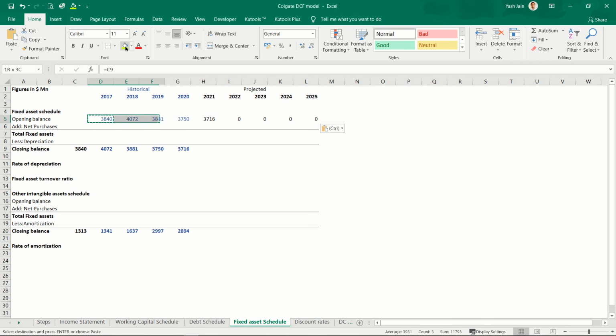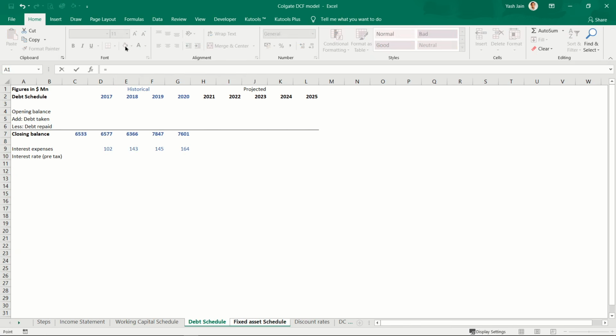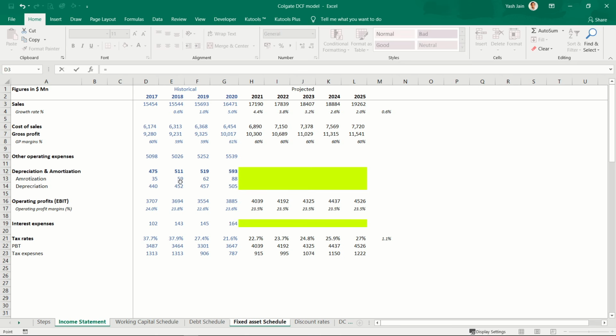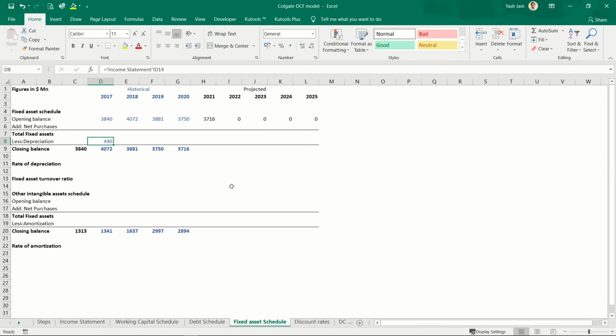Okay, now this is my opening balance. I already know the depreciation amount. I can link it from my income statement. So depreciation for 2017 is this one, 440. Copy and paste. This is my depreciation. This is my closing balance. So I can calculate total fixed assets before charging depreciation. This will be this plus this. Copy, paste. This is my fixed assets before charging depreciation, and this is my fixed assets at the beginning of the year. So my fixed assets have increased from 3840 to 4512.